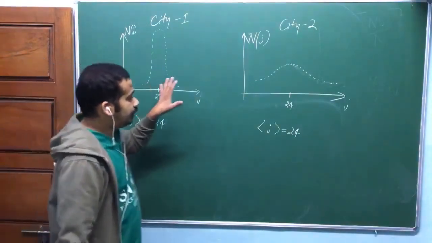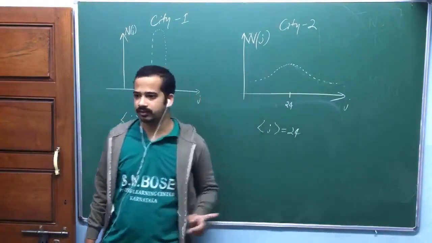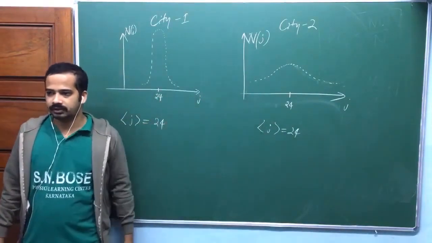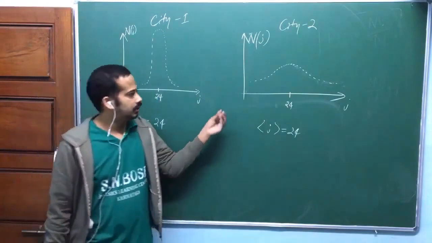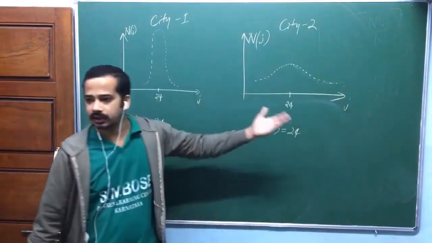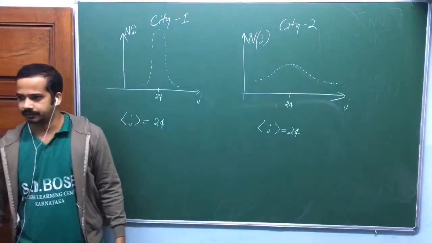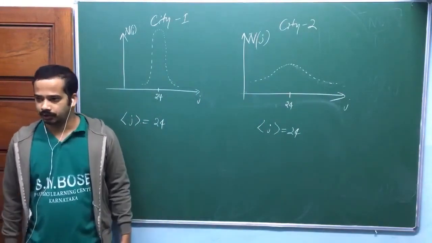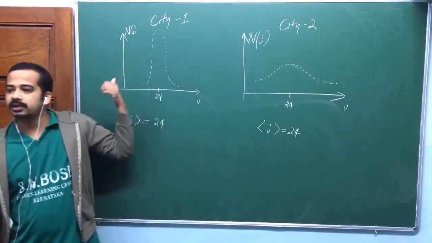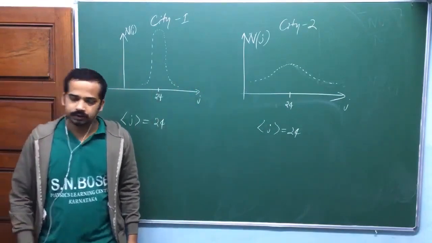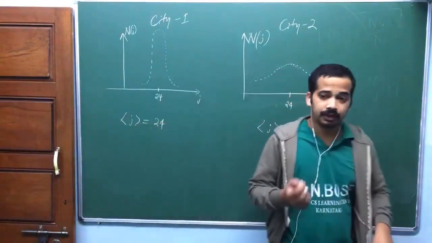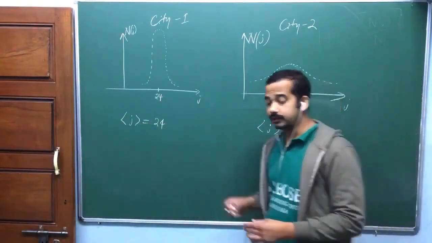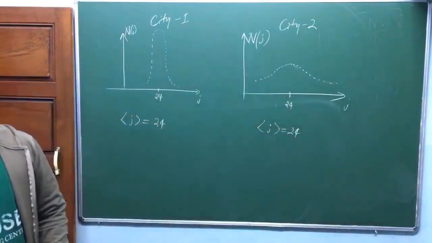But even though average is same, there is some difference in these two distributions. These two are not same, isn't it? So I have taken two different cities. What is the difference here? Can you quickly tell me? The deviation. Spread, isn't it? Spread in the distribution is more here, spread in the distribution is less here. So that's why I need a measure of spread of the distribution. I need a quantity which measures the spread in the distribution.